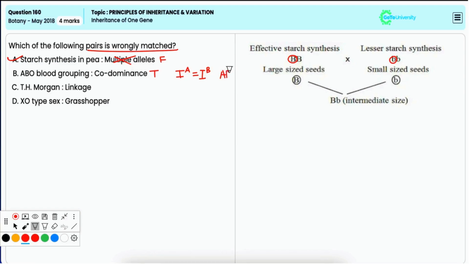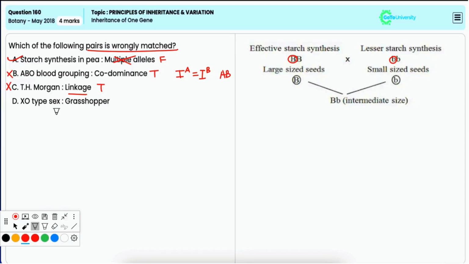Option C, TH Morgan is to linkage. Now, this is also a correct match because TH Morgan is definitely credited for discovering linkage, that is, the tendency of genes located close to one another on the same chromosome to be inherited together. Hence, it is an incorrect option.